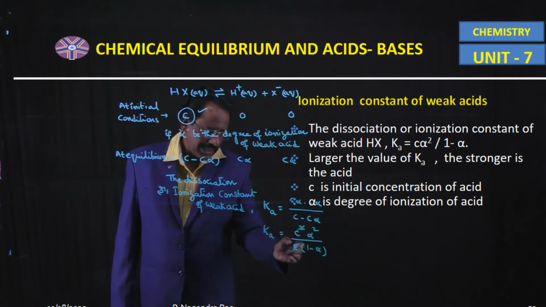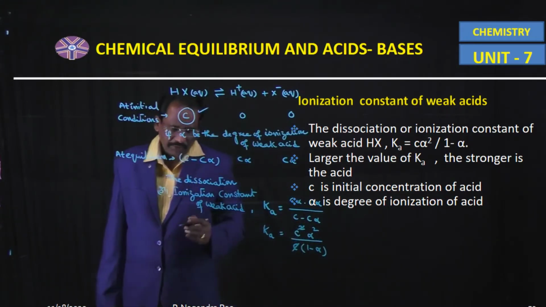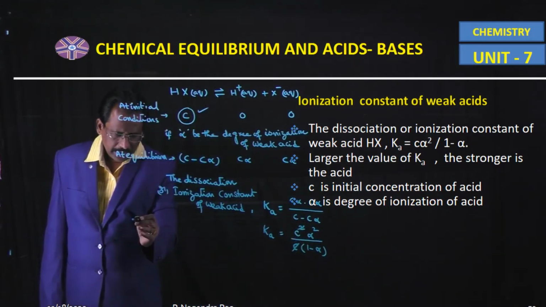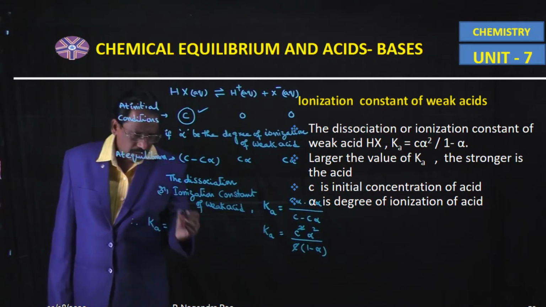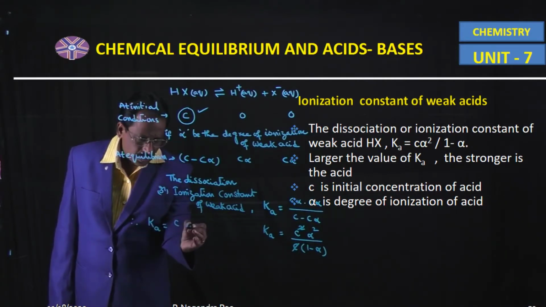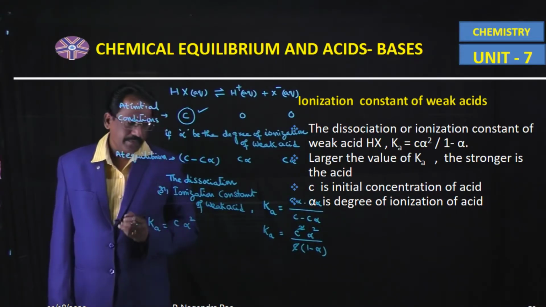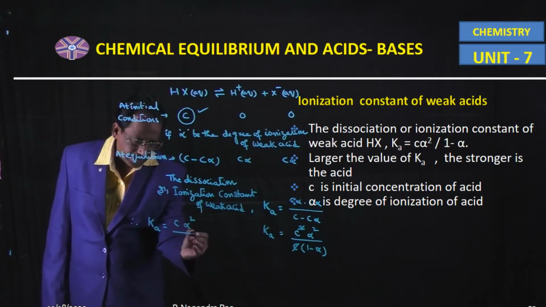C and C cancel together. Therefore, the dissociation constant of a weak acid, Ka, is equal to C into alpha square divided by 1 minus alpha.